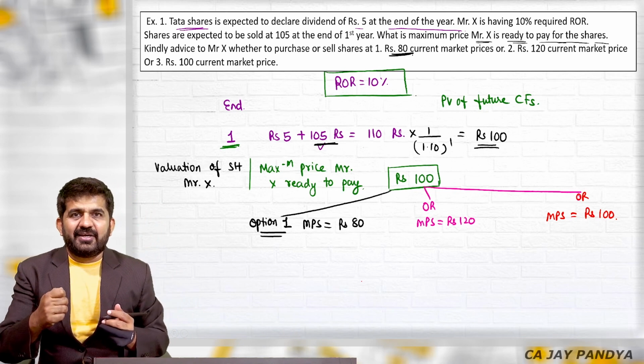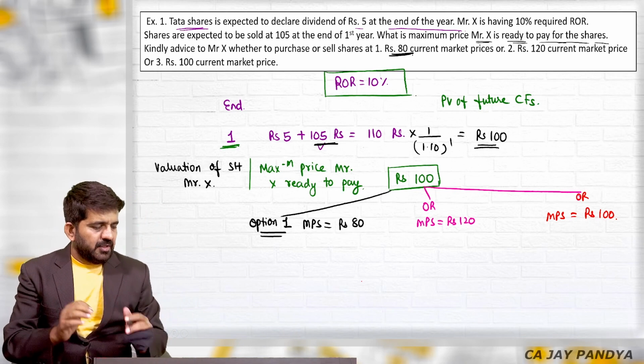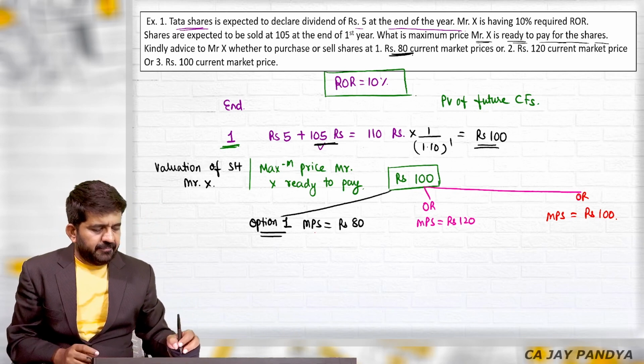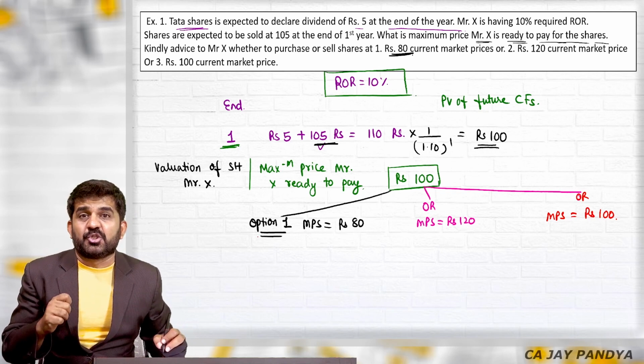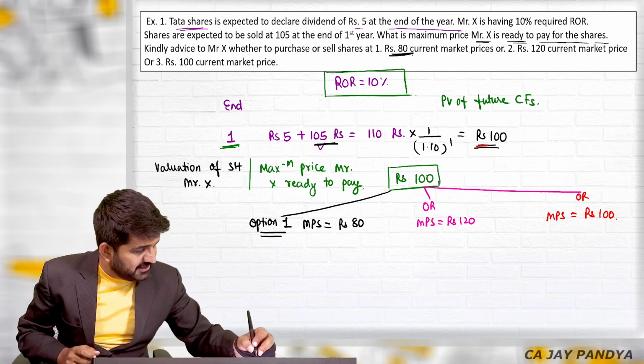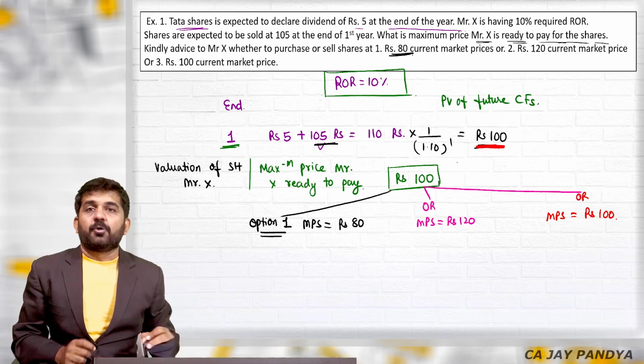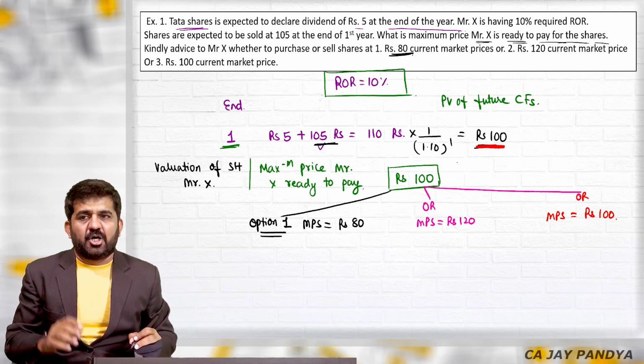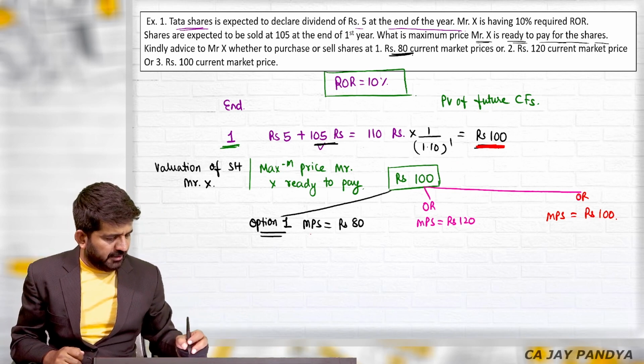So I will need one volunteer. First answer will give me market price of share is rupees 80. Then what is this? 100 rupees. And whether you will purchase, sell, or remain constant. Yes, Kushali, tell me.